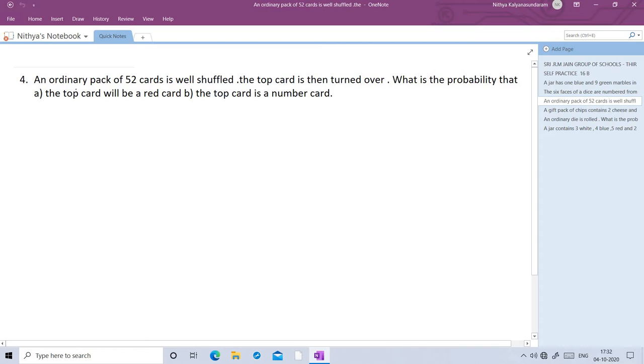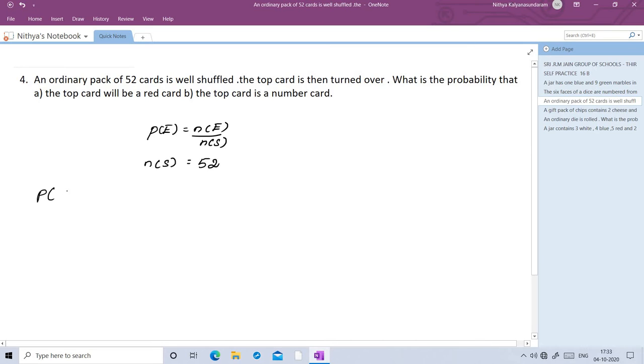Fourth question. An ordinary pack of 52 cards is well shuffled. The top card is then turned over. What is the probability that the top card will be a red card and the top card is a number card? So a pack of 52 cards. So our N of S is 52. So probability of event P of E is equal to N of E by N of S. So N of S is total number of cards is 52.